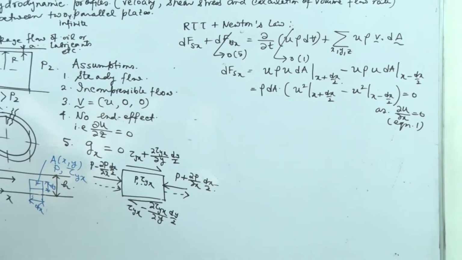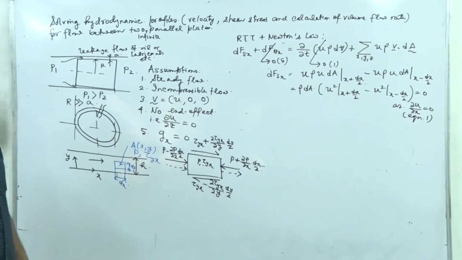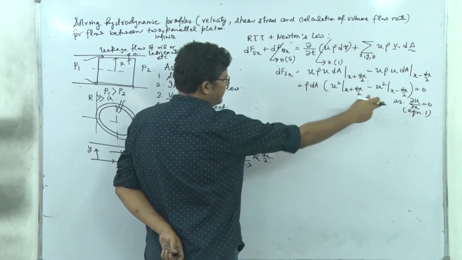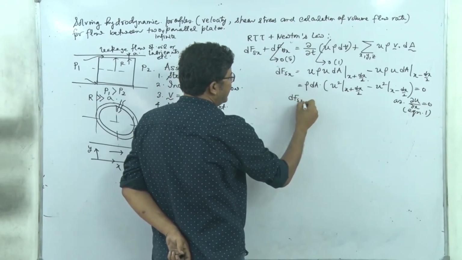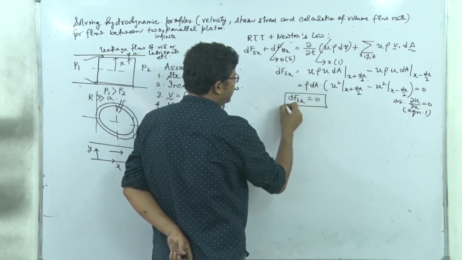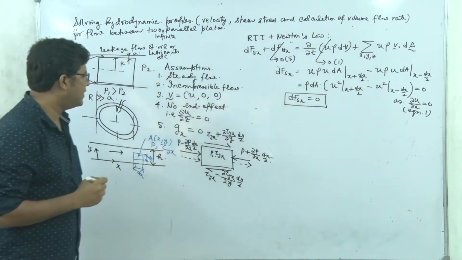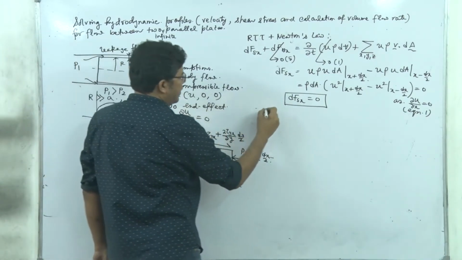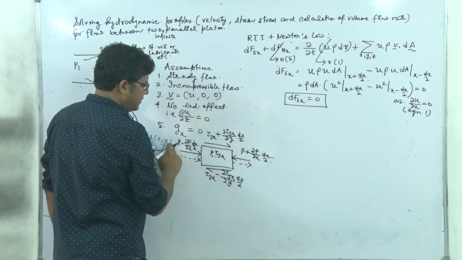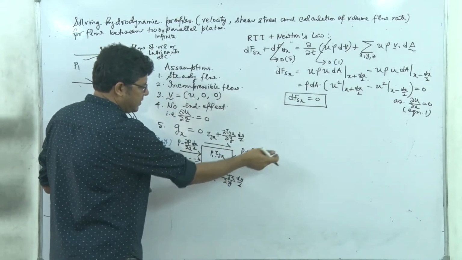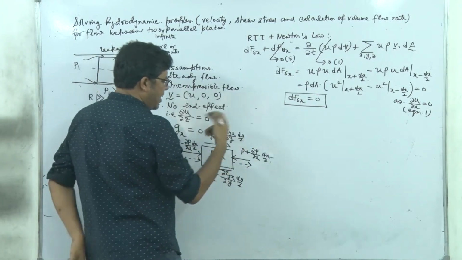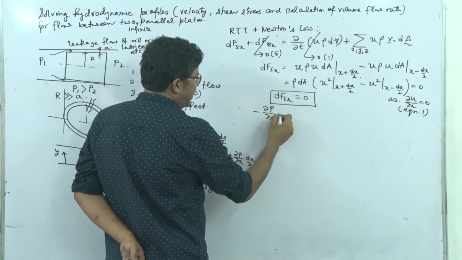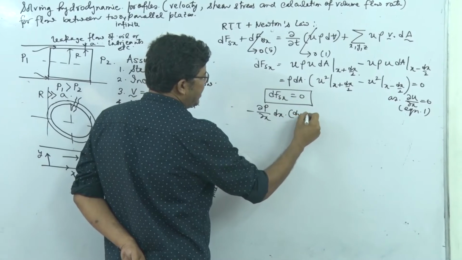So we have applied this momentum balance and we have got its final form, and it comes from the continuity equation that the flow is fully developed. So dF_Sx is equal to 0. The sum of the surface forces over this differential control volume is equal to 0. Now let's write the surface forces. Here this is positive, this is negative, so this minus this, multiplied by area, right? It is going to give you ∂P/∂x into dx, and the area is dy maybe into w.